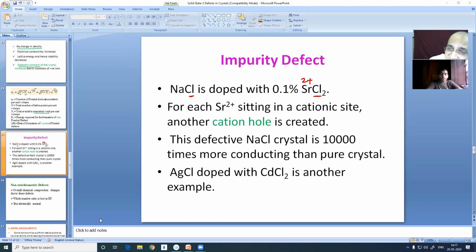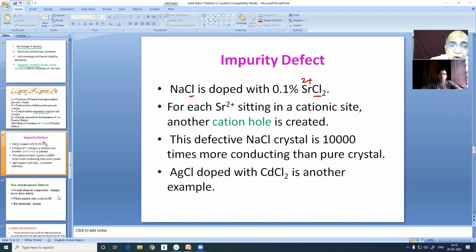So for such a crystal, when the cation in the main crystal has a greater valency, and you dope with another cation having smaller valency, then anions will be missing, so that the charge will be equal. Since Ca2+ is the original ion missing, and in its place Na+ is there, only one fluoride ion will be missing out for every sodium ion occupying the place of a calcium ion.